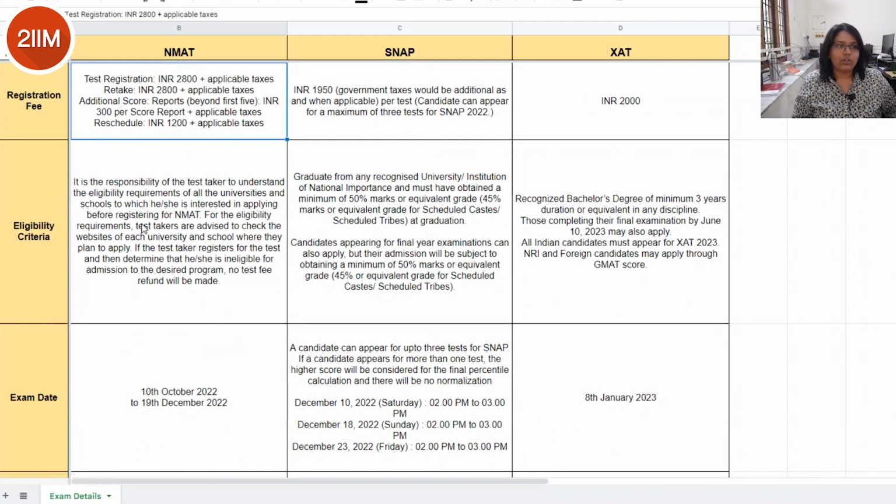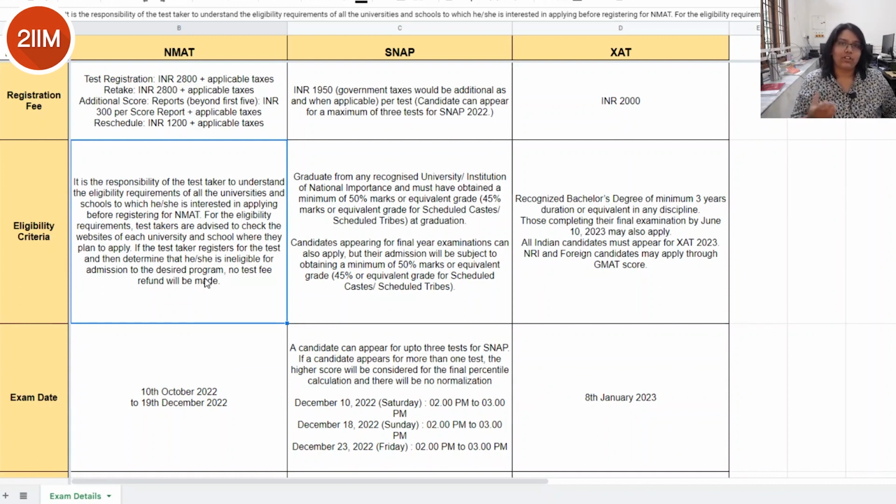Now let us move on to the eligibility criteria of each of these exams. So beginning with NMAT, it is mentioned on the website that it is the responsibility of each and every candidate to check the application eligibility for the individual institutes that they're going to be applying for. So for example, if you're applying for NMIMS, what is the eligibility criteria for that? Or if you're applying for SDA Bocconi, you need to check the eligibility criteria of that. Ensure that you're actually eligible for a bunch of these institutes if you're planning on applying for them. So that is the main eligibility criteria for NMAT.